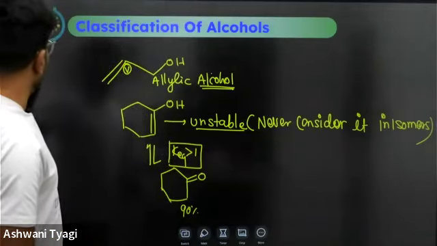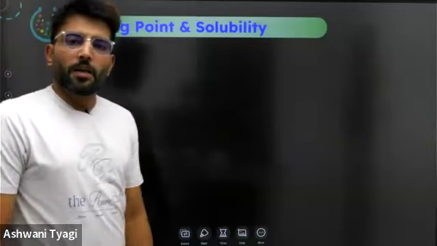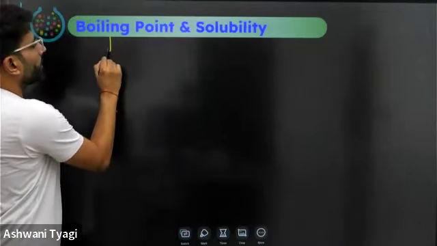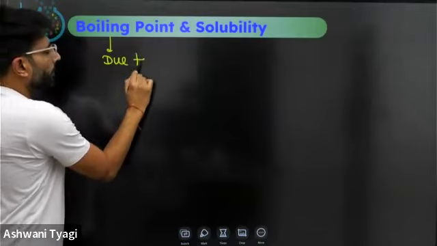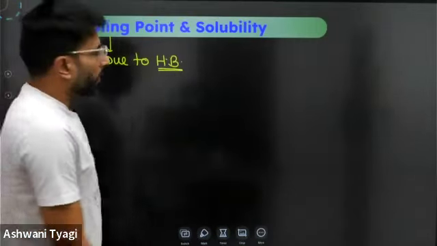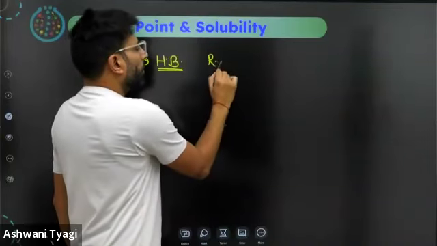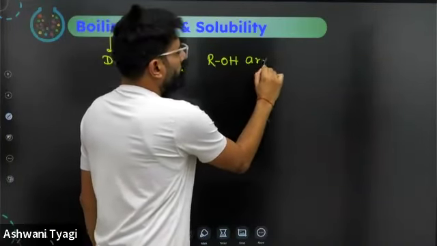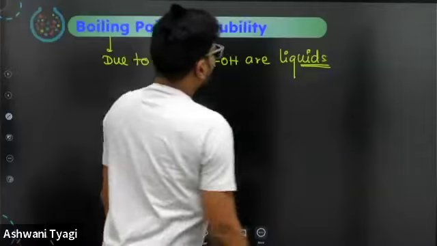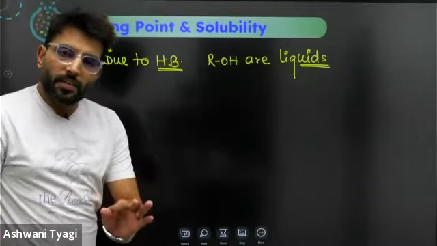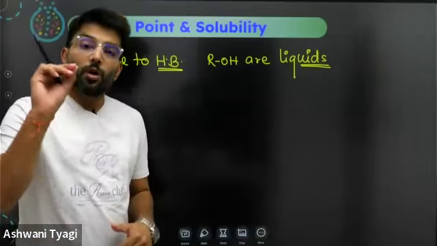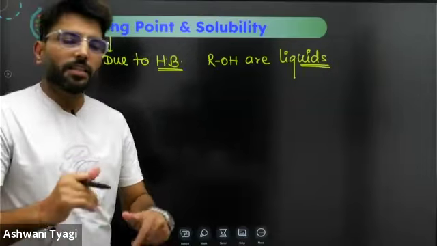So here we go, classification of alcohols. Let me give the boiling point and solubility. Boiling point of alcohols is due to hydrogen bonding. Due to hydrogen bonding, these alcohols ROH are liquids. All alcohols are liquids. They are not gases. Even methyl alcohol is a liquid. Ethyl alcohol is a liquid.